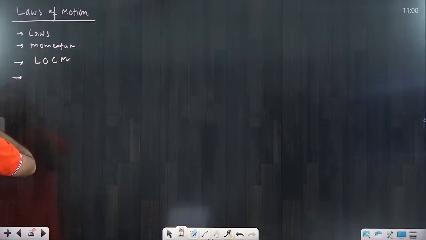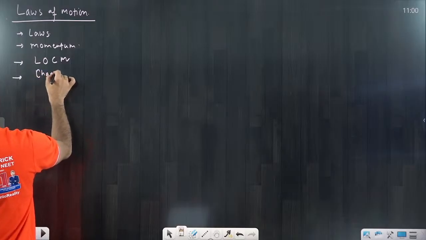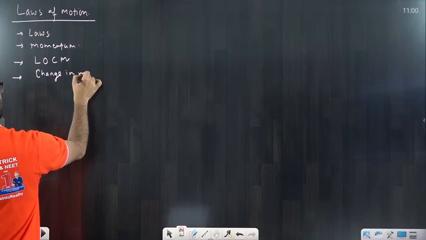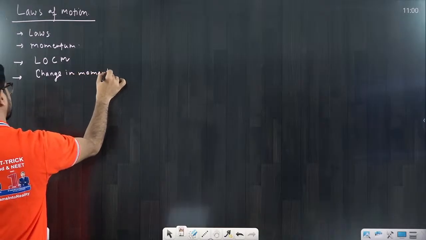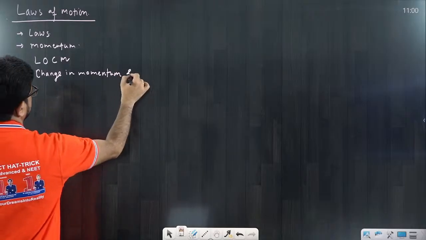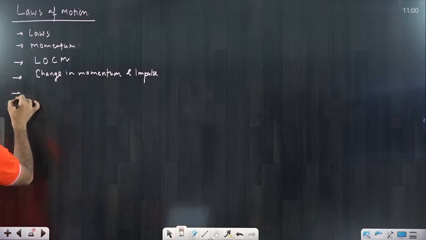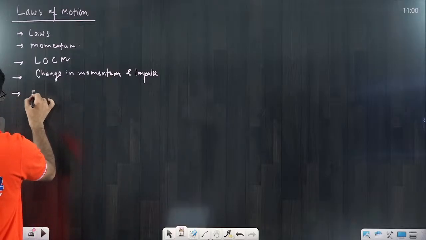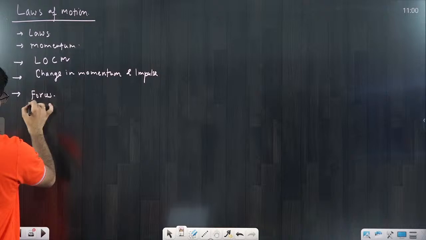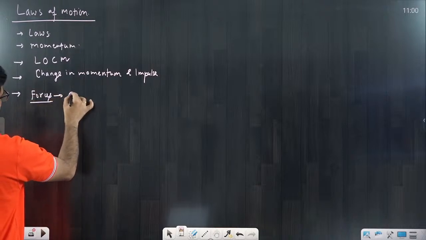Then I will discuss the next point, that is change in momentum and impulse. Next I will discuss the forces, different kinds of forces. In the forces, very first I will discuss the variable mass problem.